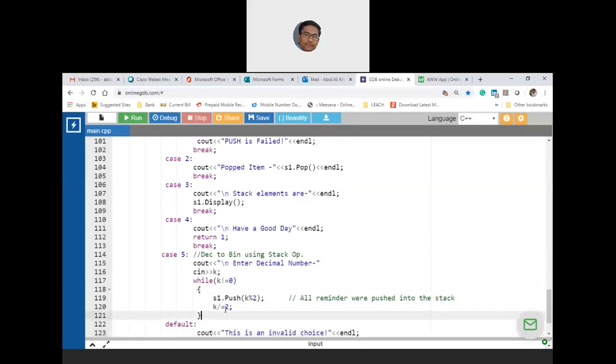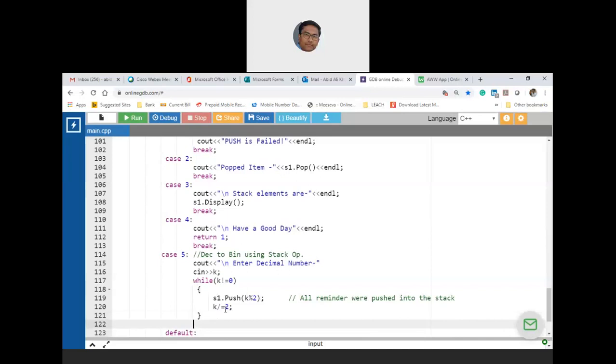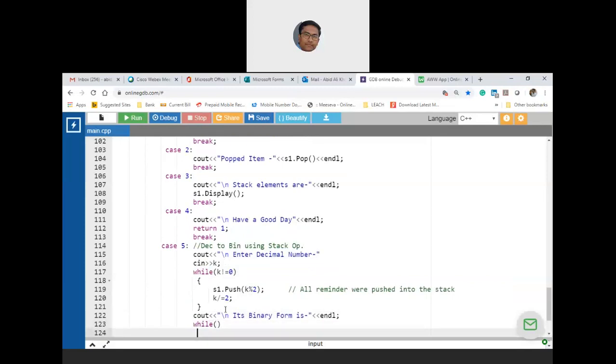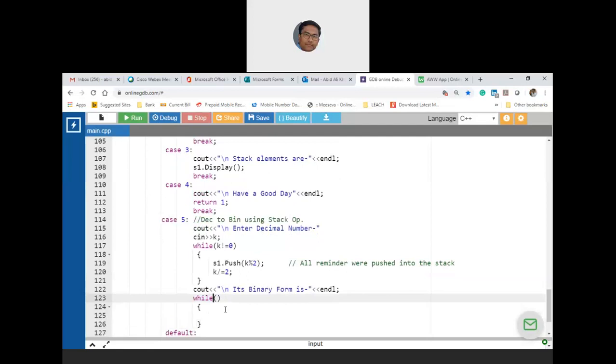Now once you got K as 0, that means now you have to pop. So what has to be done? Print its equivalent binary. Probably a do while loop will work efficiently here.